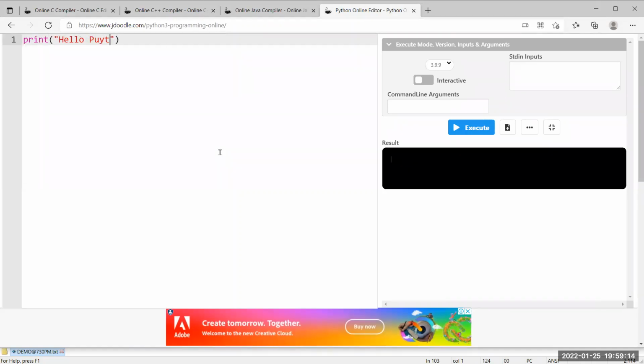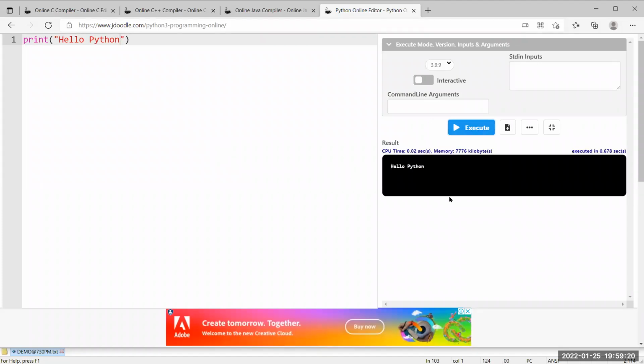Sir, hello Python, I'm printing like this. Hello Python, like this I'm printing. So if you click execute, what happens? The output will be displayed on the screen saying hello Python. This is the Python program.